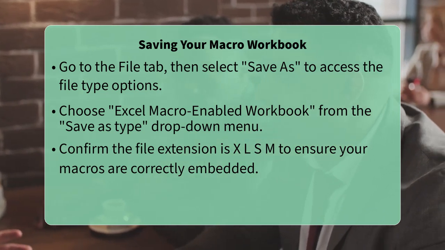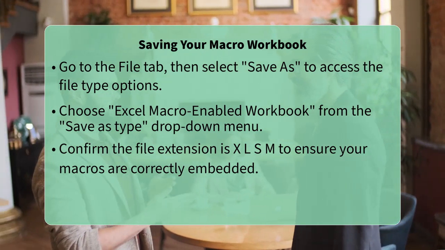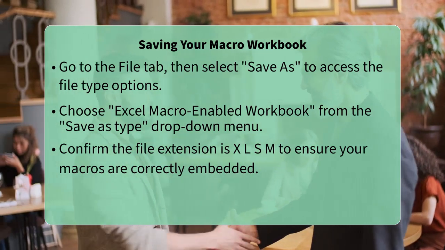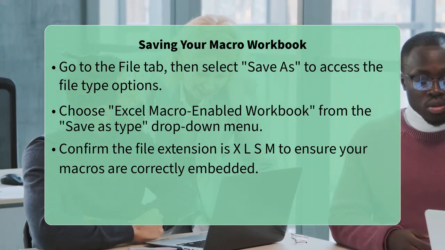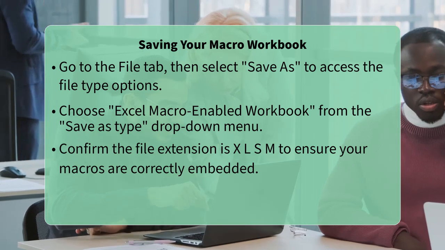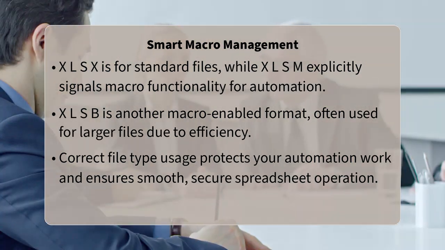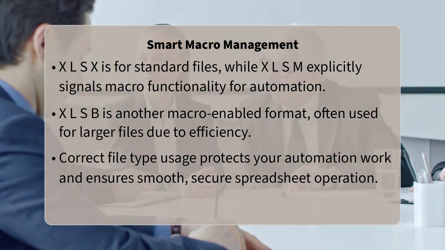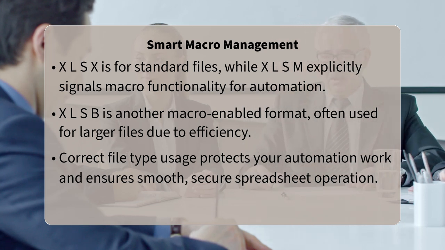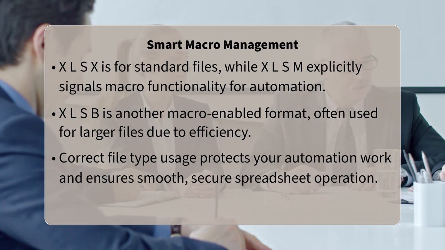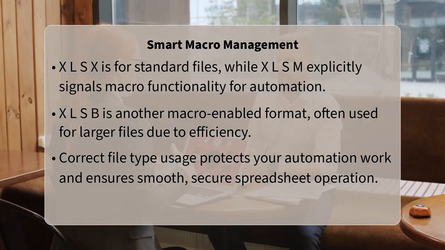Understanding these file extensions is a real insider tip for spreadsheet efficiency. The XLSX extension signifies a standard Excel workbook that cannot contain VBA macros. On the other hand, XLSM clearly indicates an Excel macro-enabled workbook ready for automation. There is also an XLSB file type, which is a binary workbook format that can also store macros and is often used for very large files due to its smaller file size and faster opening speed. But XLSM is the most common choice for general macro use.